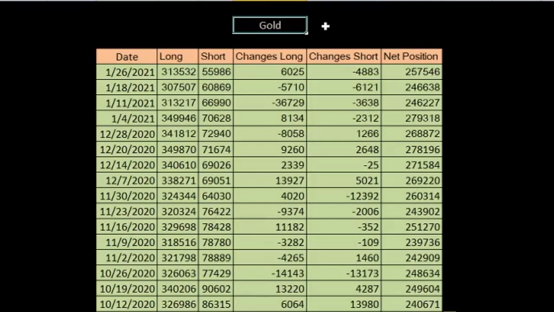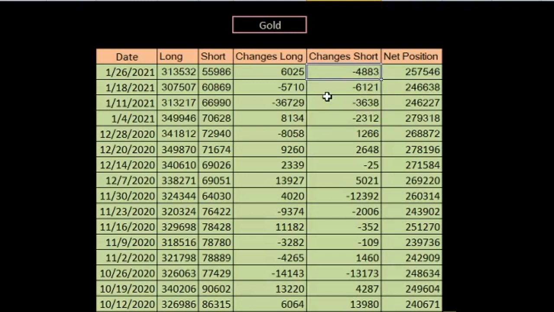Now if we look at the commitment of traders perspective, which is what hedge funds are currently doing, what we can see in the last report is that net position increased from 246.6k to 257.5k, with 6k longs added and 4.8k shorts closed. An important point is that in the previous four reports shorts were getting closed: 2.3k, 3.6k, 6k and 4.8k.